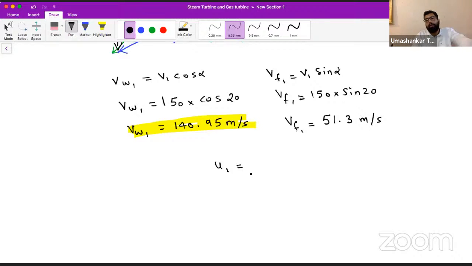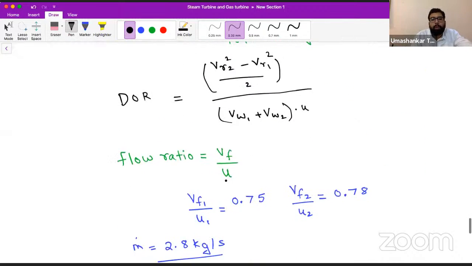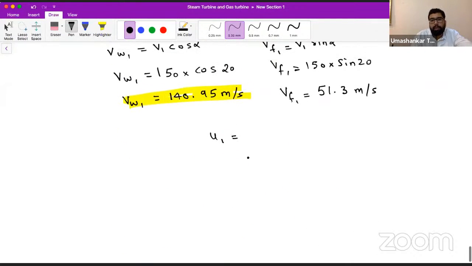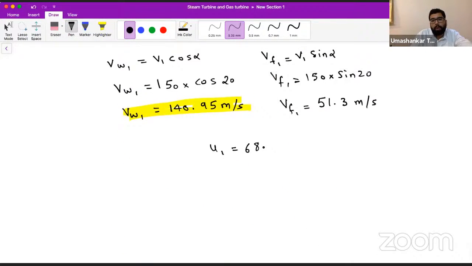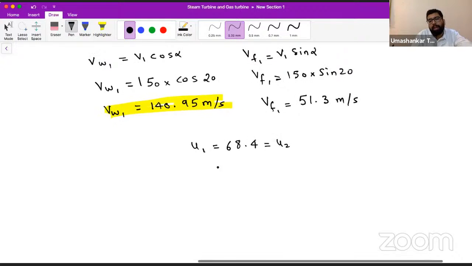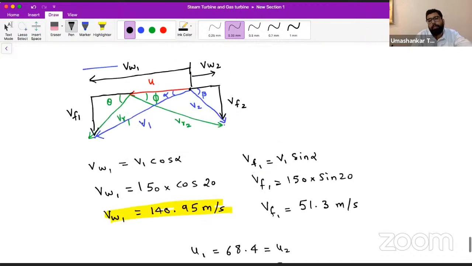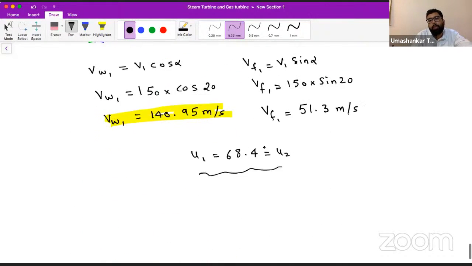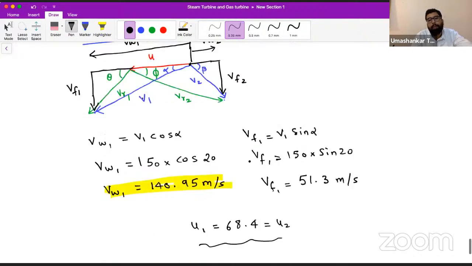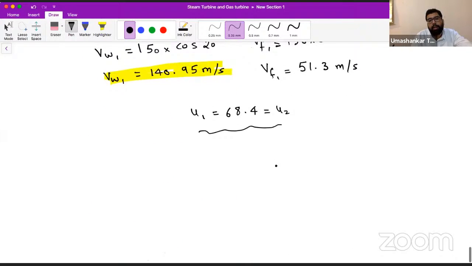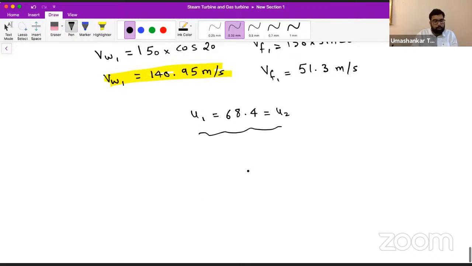We are putting the value of VF1 here, so it is coming out to be 68.4. That will also be equal to U2 because we have an axial flow turbine. VF1 and VF2 will not be equal, but U1 and U2 will be equal, because the flow ratio is different.